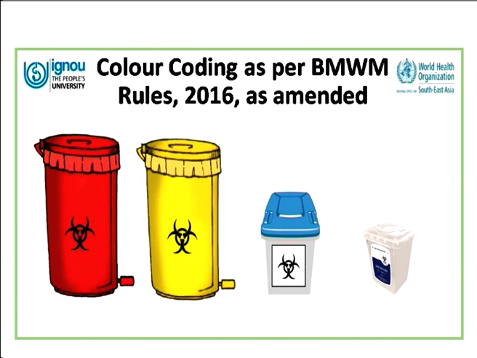As you can see, we have got one red bin, we have got a yellow bin, we have got a blue colored marking bin, and we have got a white translucent tamper proof container. So let us see what are the various types of waste which will go into each color coded bin and how they are going to differ from each other.